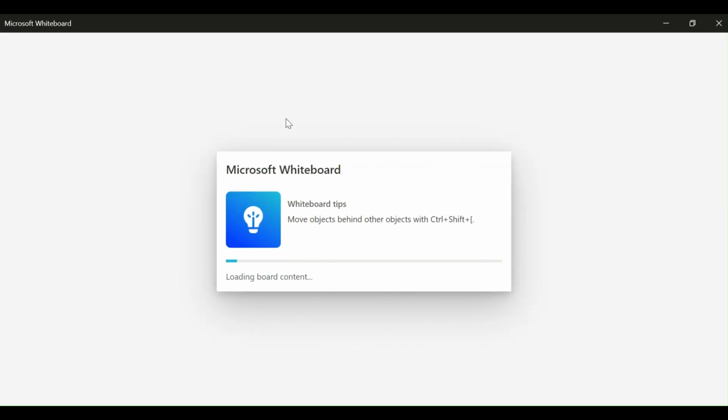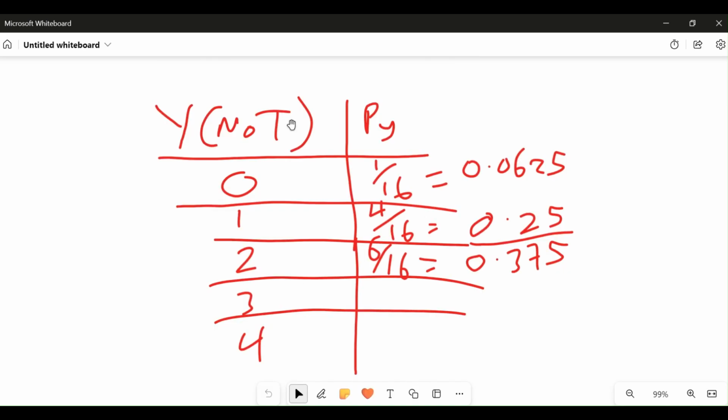So the probability of having three tails will be 4 over 16, which is equal to 0.25.